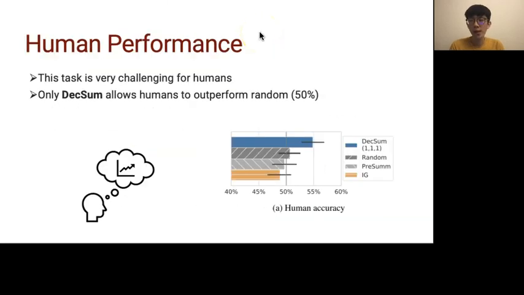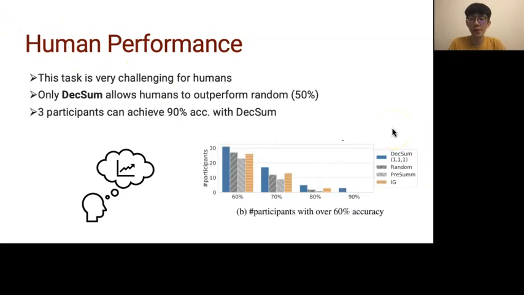And it turns out this task is very challenging for humans. Only DecSum allows humans to outperform the random guess of 50%. And the random selection baseline is the second best among the selected methods. If we look at the performance of individual participants, there are actually 3 participants that can achieve 90% accuracy with DecSum.